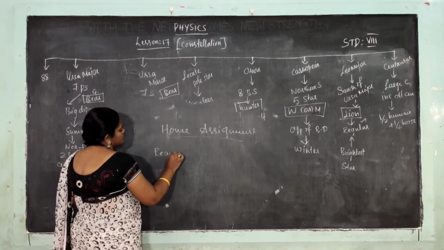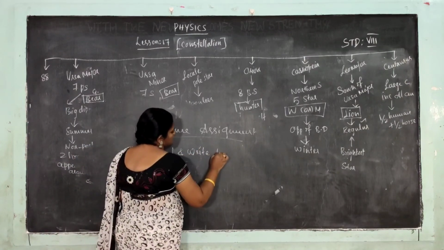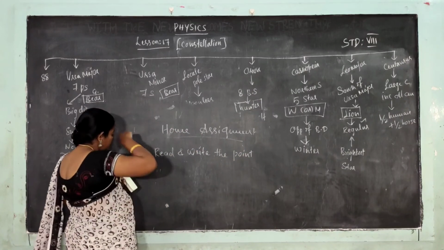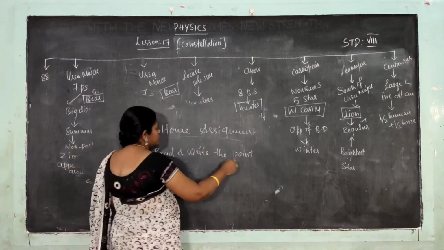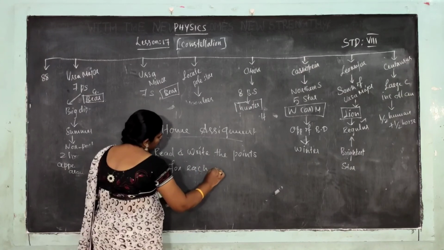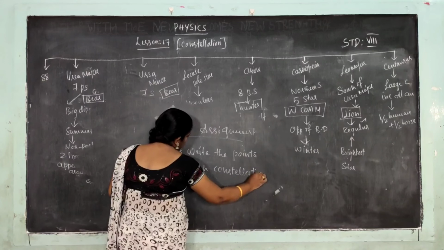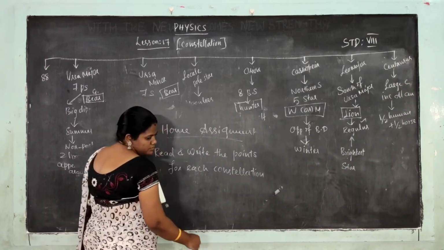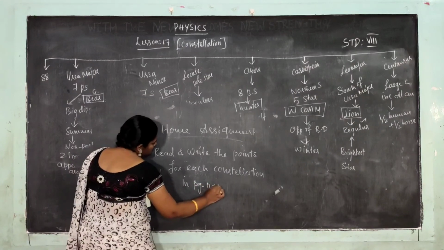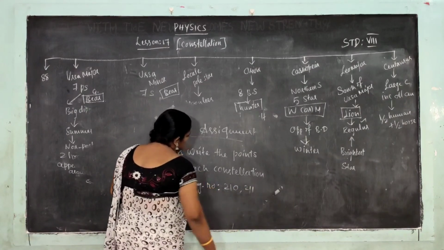Read and write the points for each constellation on page numbers 210 and 211.